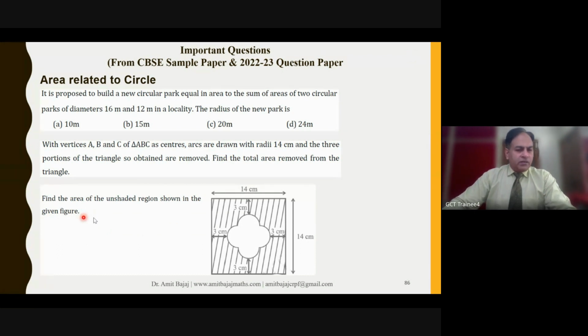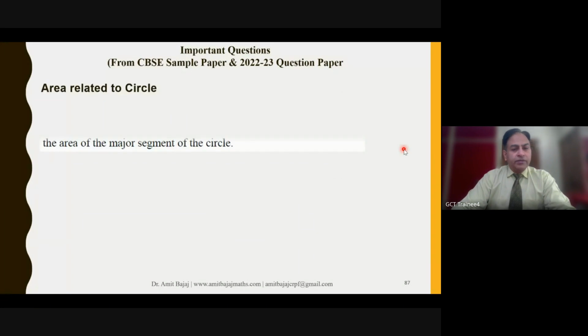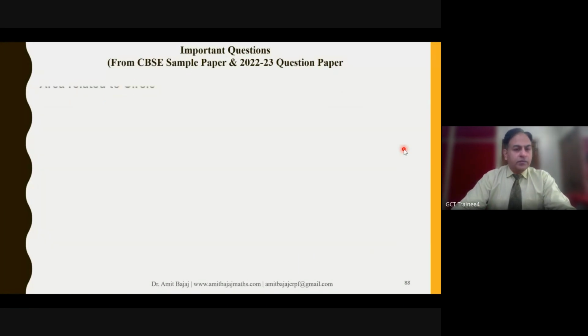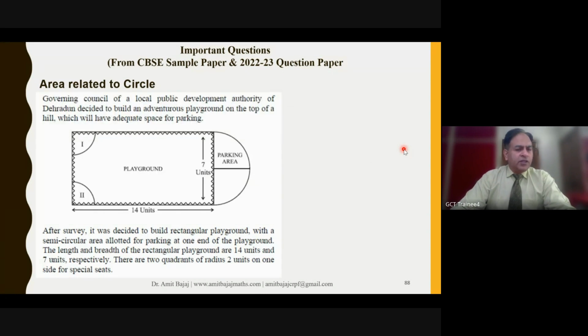The question is direct, but if you read the language carefully, find the area of unshaded region. Normally, what we used to do, we find out the shaded area and we give that as an answer. So one needs to read the question carefully and understand that too. That unshaded region area is only asked here. So these are the usual type of problems. Sometimes we have on both the sides the semicircle being drawn.